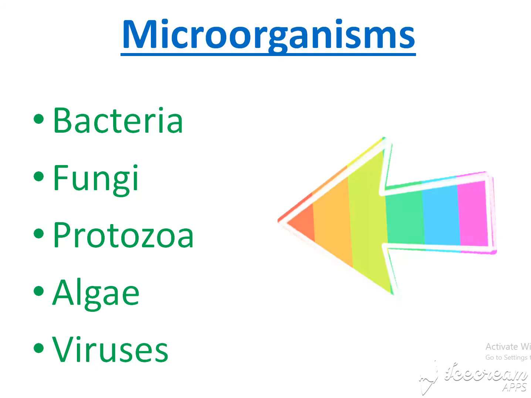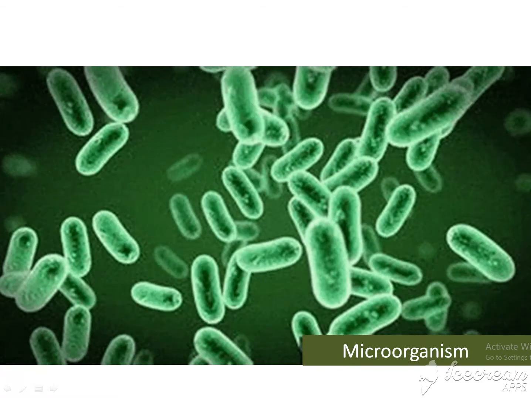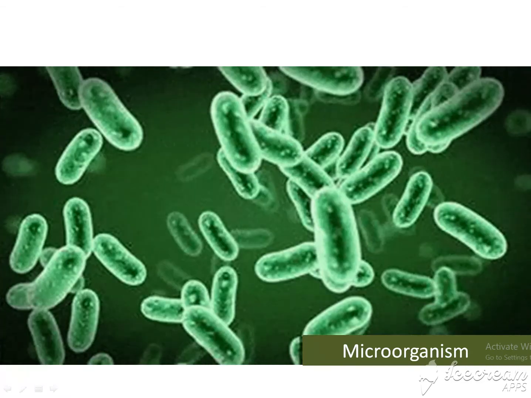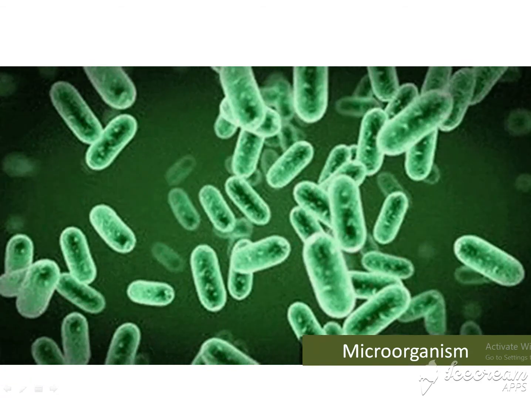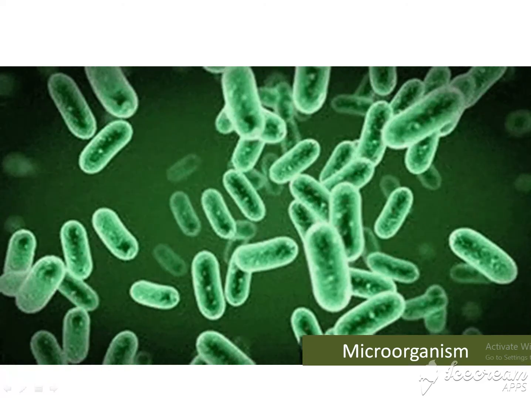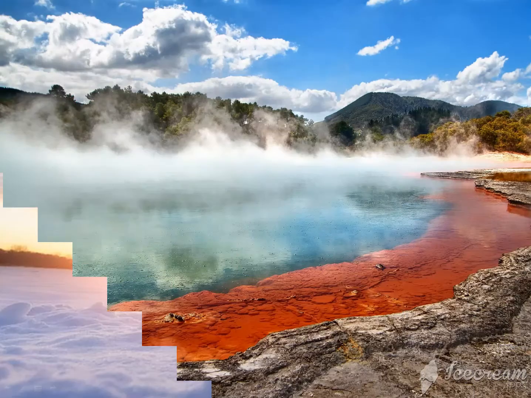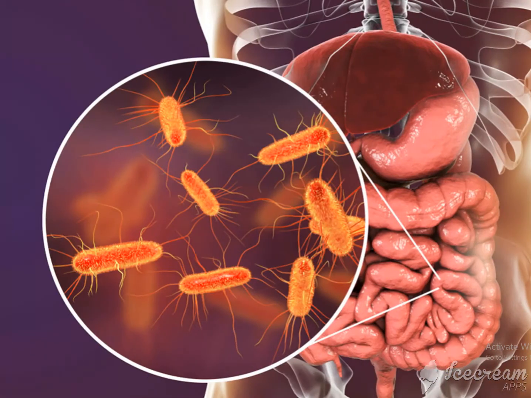Now let us recap today's portion. Today we learned about microorganisms, isn't it? Organisms which are visible only through the microscope are called microorganisms, and they live in cold regions, hot springs, deserts, and even in our body.